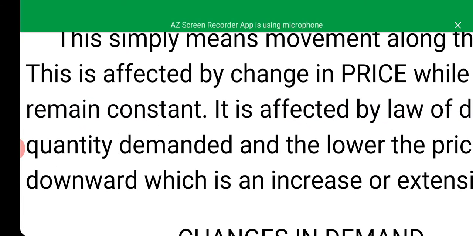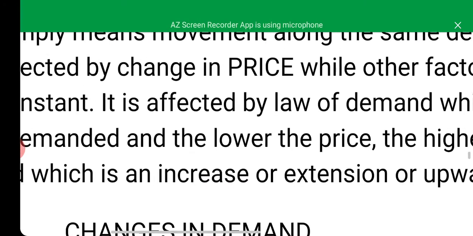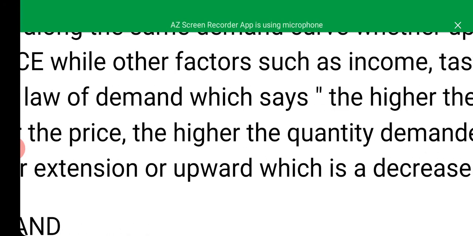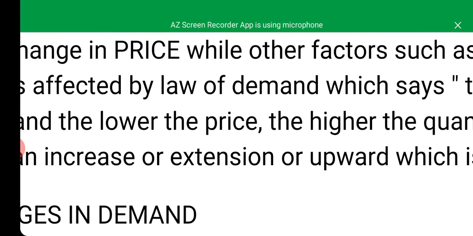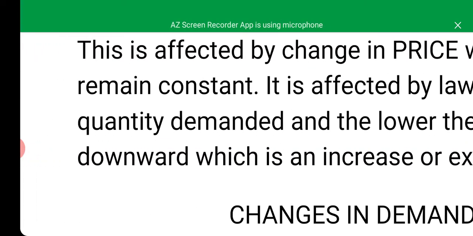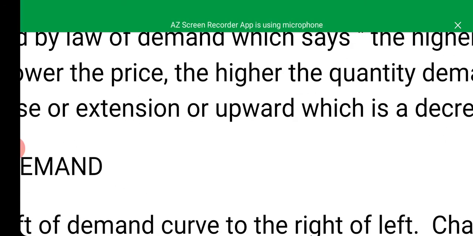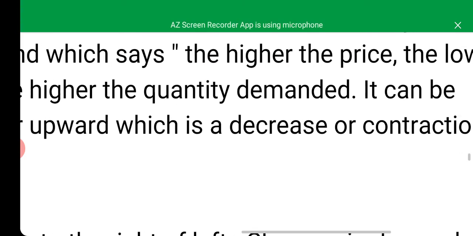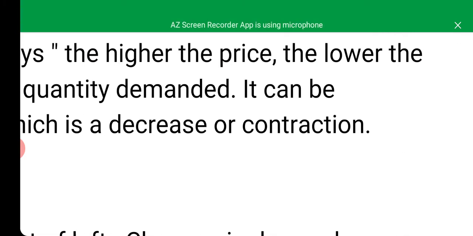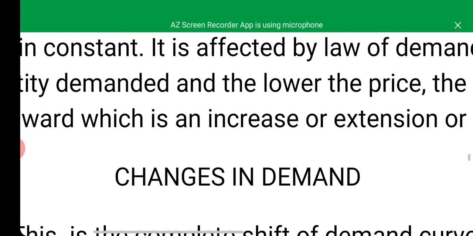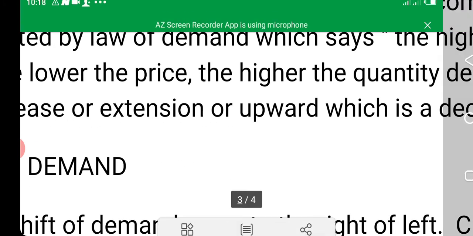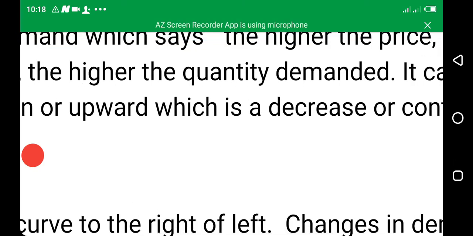This is affected by change in price, while other factors such as income, taste, preference, as we have discussed earlier, remain constant. So it is affected by the law of demand, which says the higher the price, the lower the quantity demanded, and the lower the price, the higher the quantity demanded.